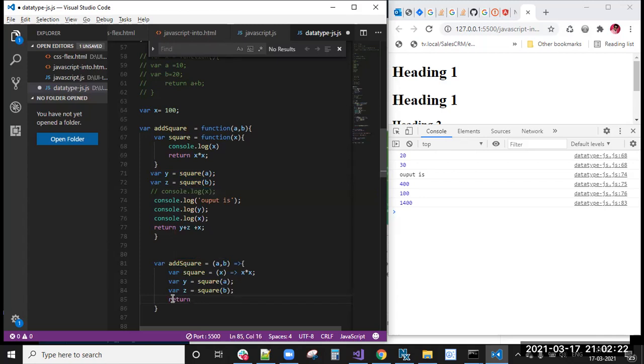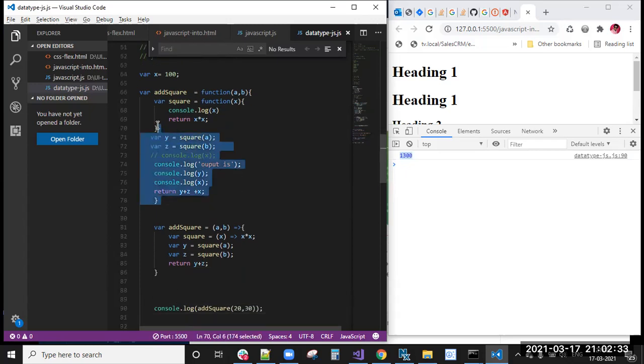The return statement is required because it has some logic. So we got the 1300 output. See here, this much code is converted to 5 lines. So that is the advantage of arrow functions. Okay, this is about arrow functions.